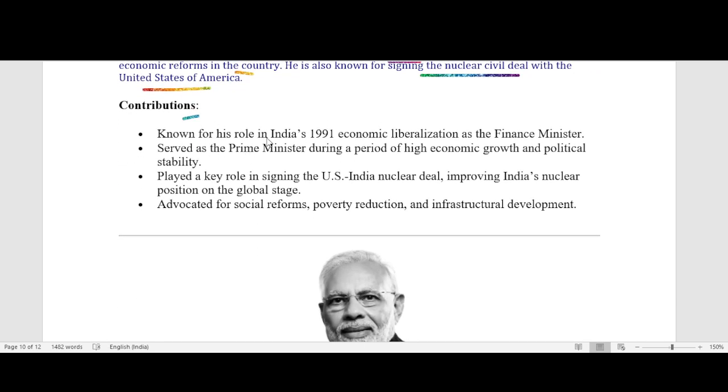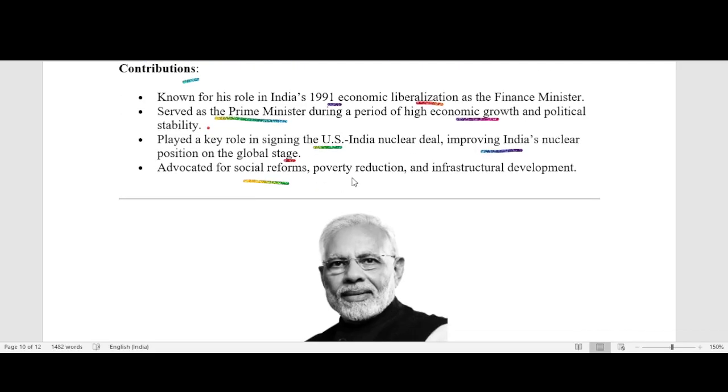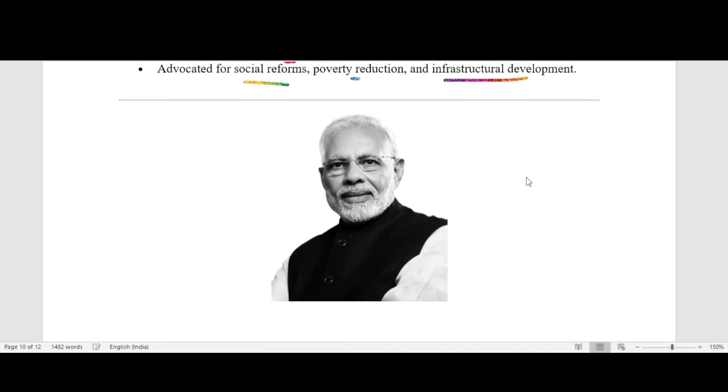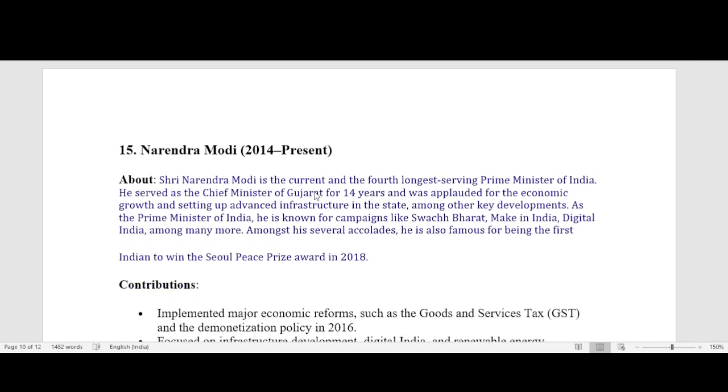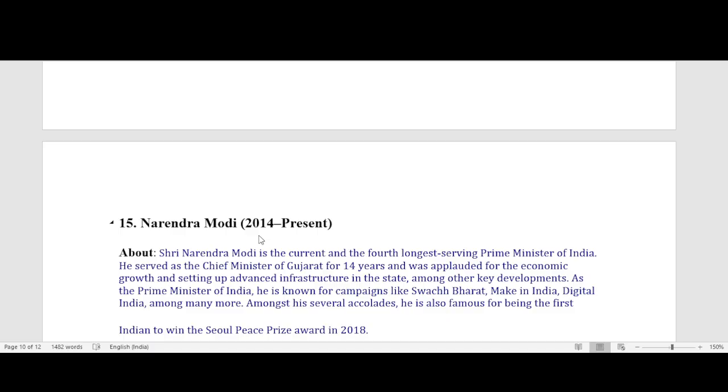Contribution: known for his role in India's 1991 economic liberalization as the finance minister. Served as the Prime Minister during a period of high economic growth and political stability. Played a key role in signing the USA-India nuclear deal, improving India's nuclear position on the global stage. Advocated for social reform, poverty reduction, and infrastructural development.